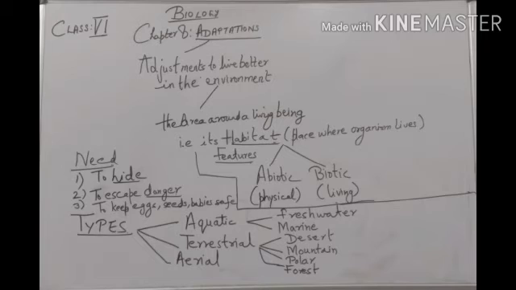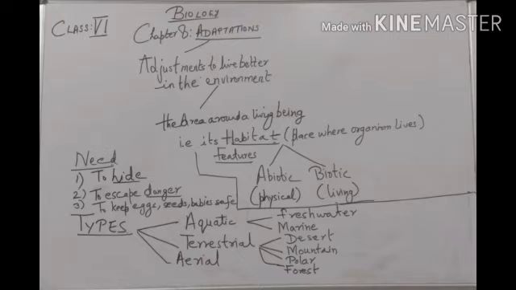Then the second habitat is terrestrial, which includes land. This is divided into four categories: desert habitat, mountain habitat, polar or cold habitat, forest and grassland habitat. Plants living on land are called mesophytes, while plants living in desert conditions only are called xerophytes.